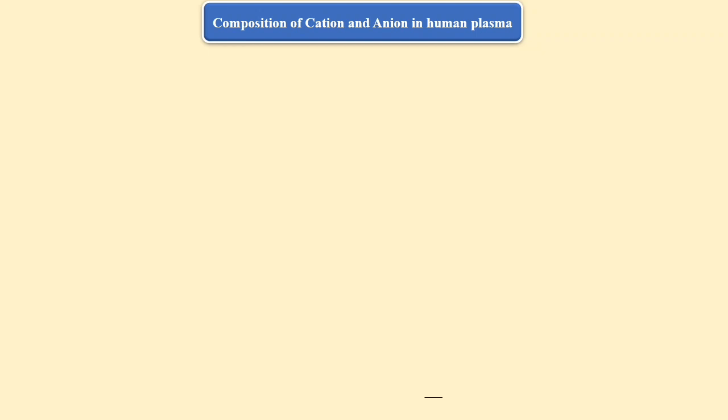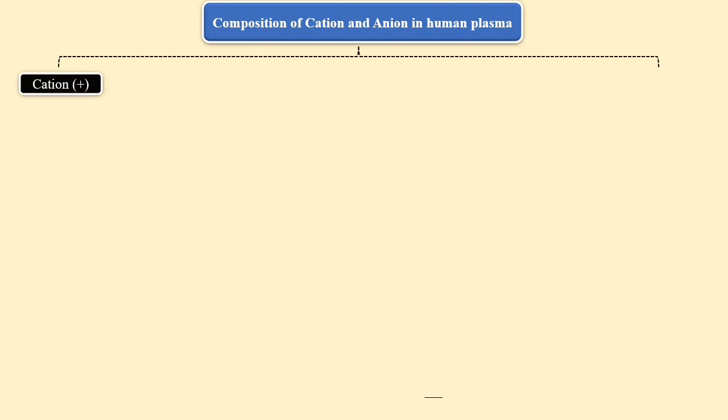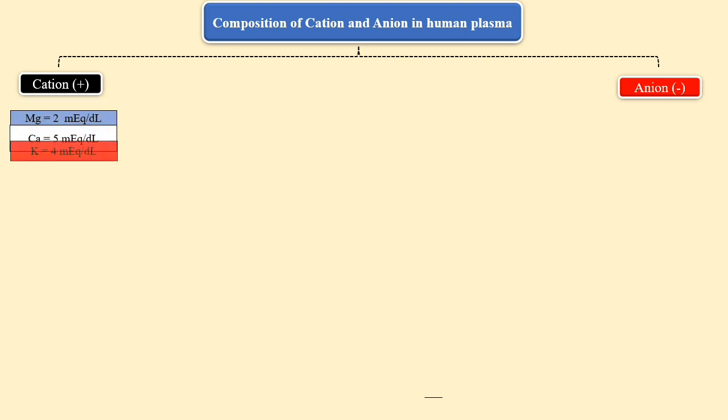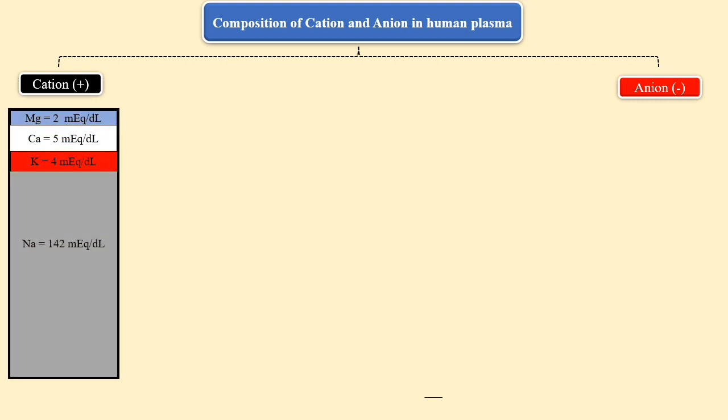As you know, our body is electrically neutral and we have charges. Our body consists of cation having positive charge and anion having negative charge. In our plasma, cation included magnesium, calcium, potassium and sodium, and the sum of all these cations is equal to 153. It means human plasma have 153 cations.